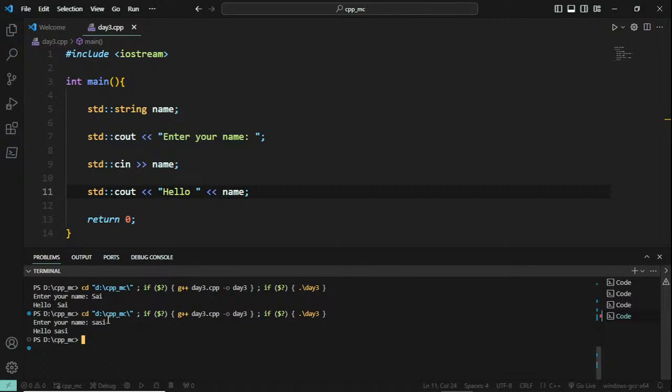Okay, so hello Sasi, all these names will be displayed. So now there is actually a few problems with this console input. Okay, so you are getting this input, that is fine, but there is a small glitch here. I am going to show you now.